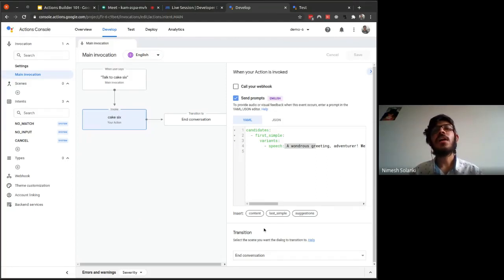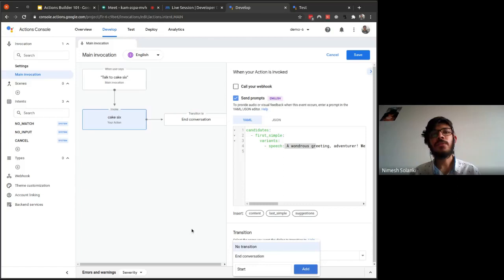Okay, so over here currently what we are doing is we are ending the conversation. Transition is end conversation, but we don't want to end the conversation. We'll transition into a new scene. Let me name that scene as start.